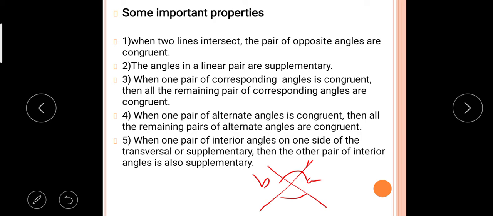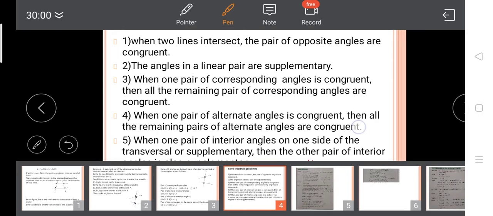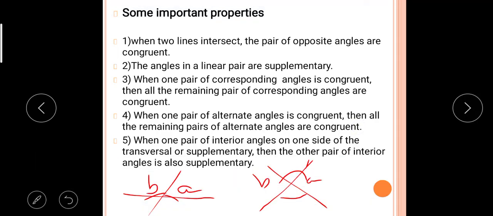Now, the angles in a linear pair are supplementary. Linear pair means this is the transversal, and this angle A and angle B. Supplementary means the sum of these two angles is 180 degrees. Means the measurement of angle A plus the measurement of angle B is equal to 180. And when they are opposite angles, then they are congruent to each other.